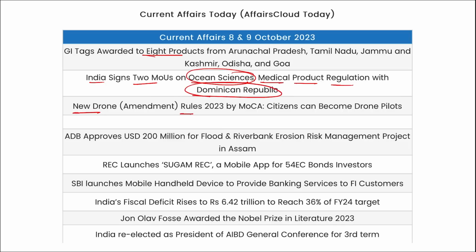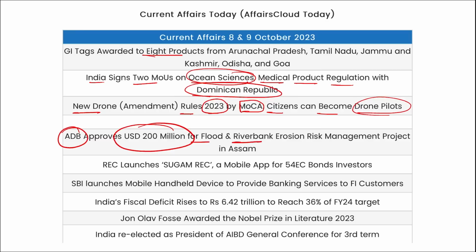Then the new Drones Amendment Rules 2023 were issued by the Ministry of Civil Aviation, and they state that citizens can now become drone pilots easily. Asian Development Bank has approved $200 million for the Flood and Riverbank Erosion Risk Management Project in Assam, on the bank of the river Brahmaputra. REC has launched Sugam REC, a mobile application for 54 EC bond investors.